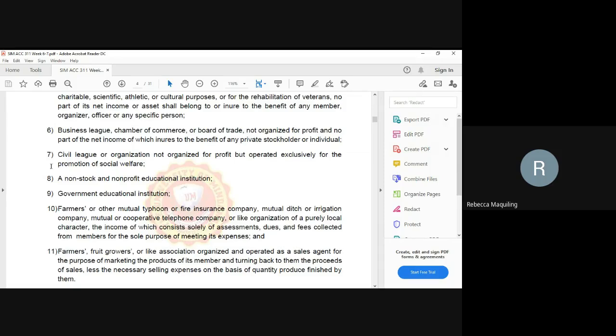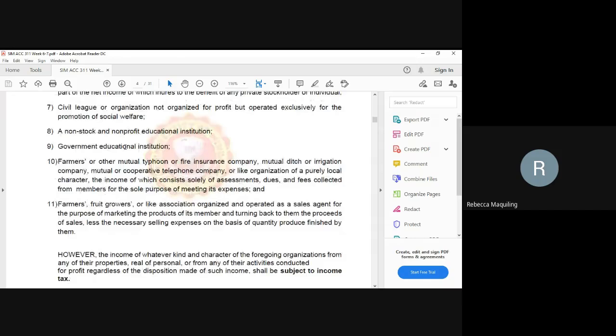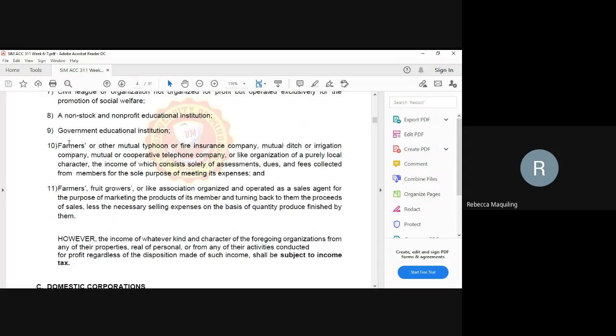They are not taxable. Civil league or organization not organized for profit. So usually those corporation or organization not organized for profit but operated exclusively for the promotion of social welfare, they are not taxable. Next, a non-stock, non-profit educational institution, they are not taxable. Non-stock, so take note of non-stock and non-profit. Meaning those who are stock corporation, they are taxable. But for non-stock and non-profit, they are not taxable. Government educational institution, they are not taxable.